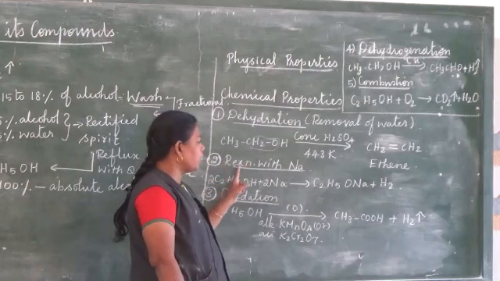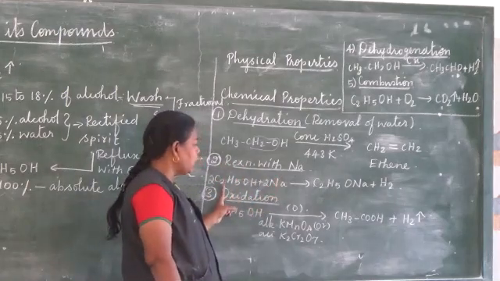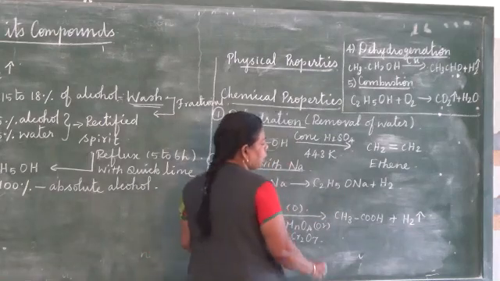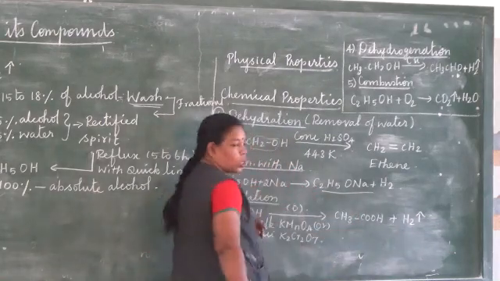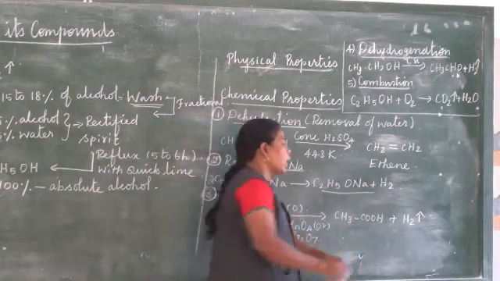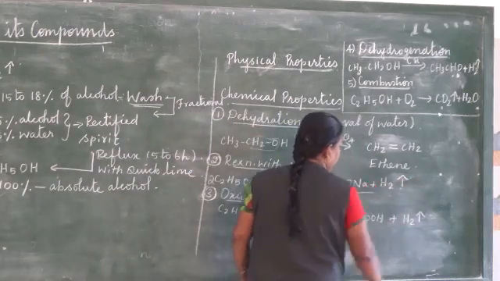And then the second one, reaction with sodium. When ethyl alcohol reacts with sodium, it forms sodium ethoxide. So we are getting sodium ethoxide with the liberation of hydrogen gas.